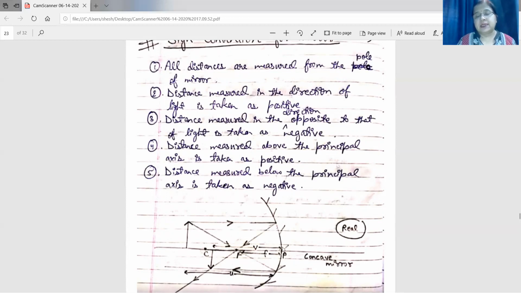So all distances you measure from the pole on this side will be positive, and if you measure on this side, it will be negative. Distance measured opposite to the direction of light is taken as negative. Fourth point, distance measured above the principal axis is taken as positive, and distance measured below the principal axis is taken as negative.